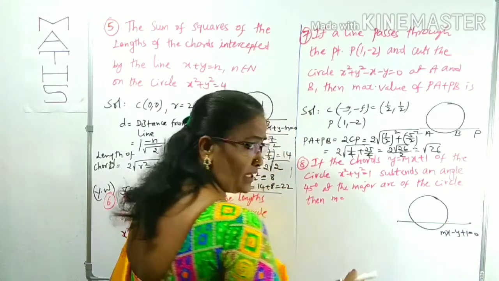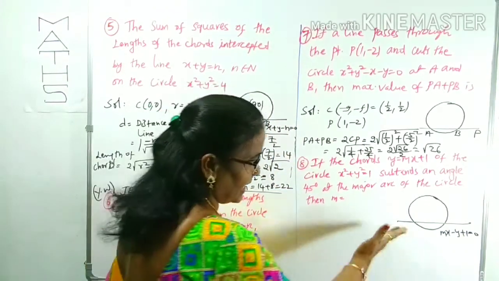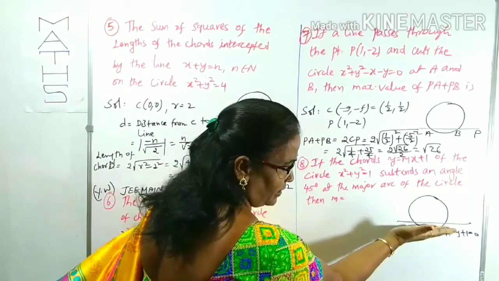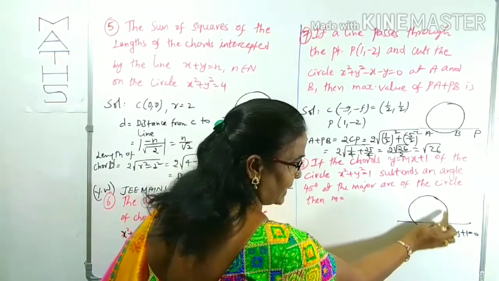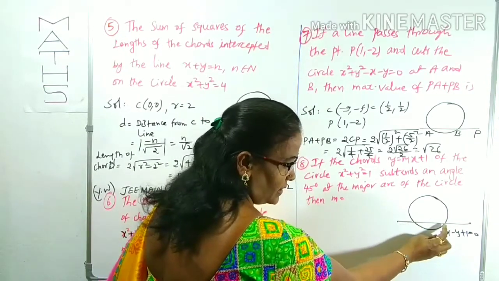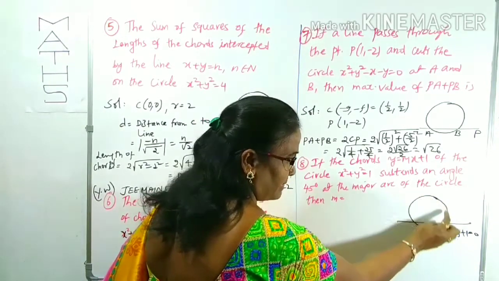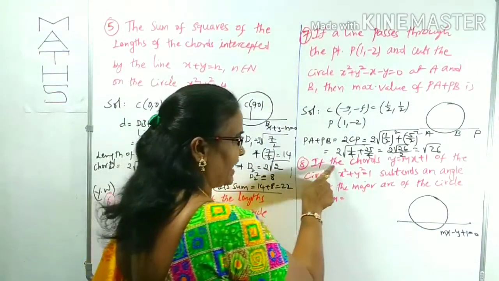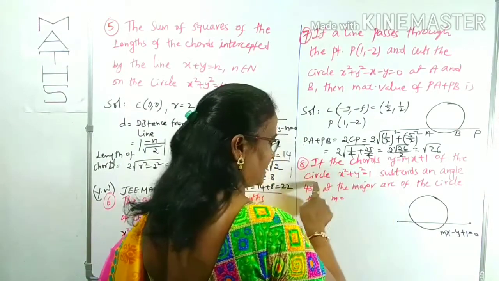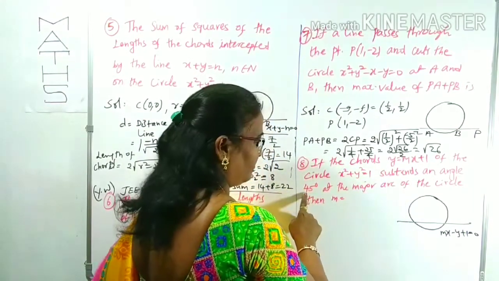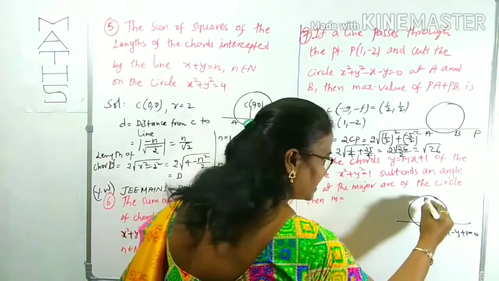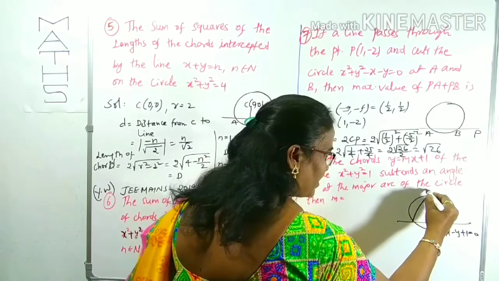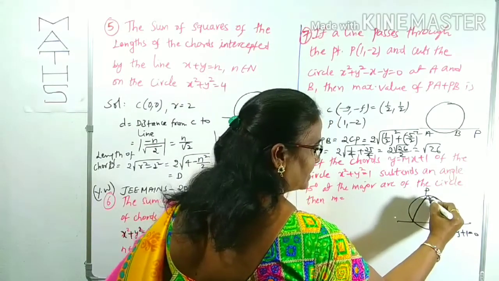Which subtends, you know what you can observe by this figure? This line divided the circle into two parts. Above one part, below one part. This above part is the major part. Below one is the minor part. This is called the major arc of the circle. That is only given. If the chord y is equal to mx plus 1 of the circle subtends an angle 45 degrees at the major arc, means what? This subtends an angle 45 degrees at some point P on this major arc. This is 45 degrees.